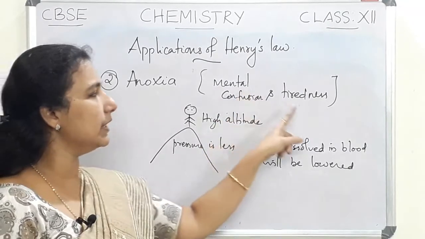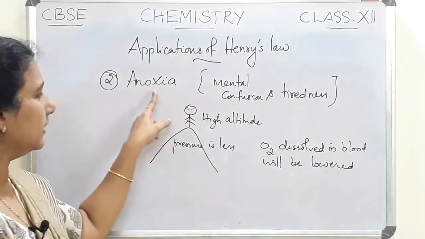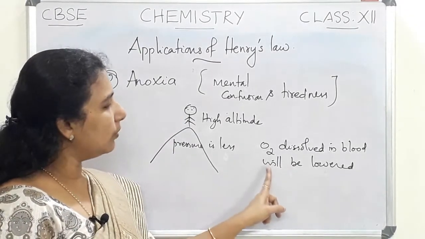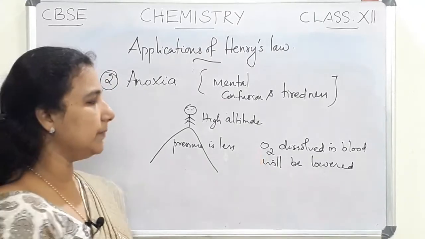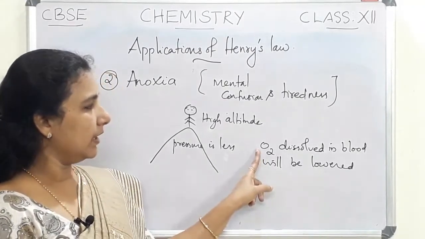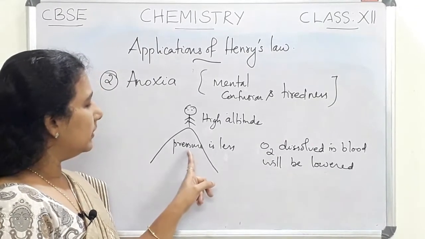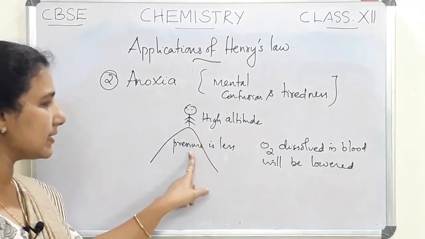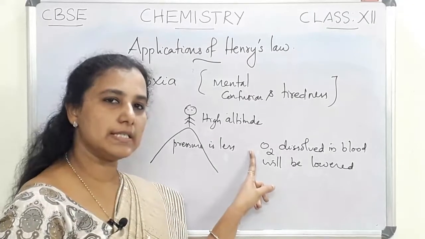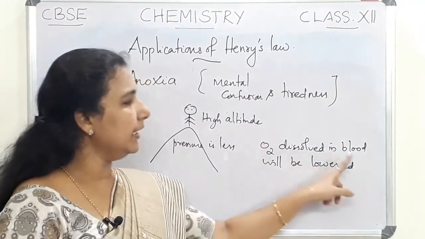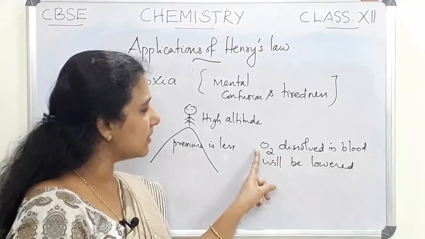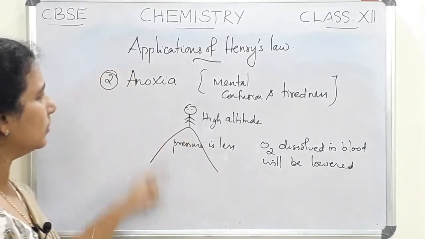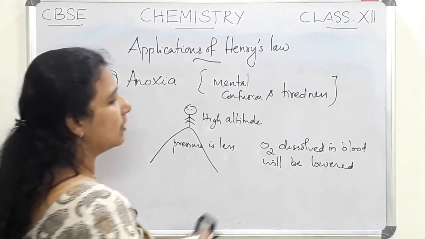So that mental confusion and tiredness is known as anoxia. That condition is due to the low oxygen level in the blood of that person. That low oxygen level is due to the lower pressure at a high altitude. So at high altitude pressure is less, so the solubility is also less. That means the solubility of oxygen in blood is less in that case, which means a low level of oxygen in the blood. So that causes anoxia. That is another application of Henry's law.